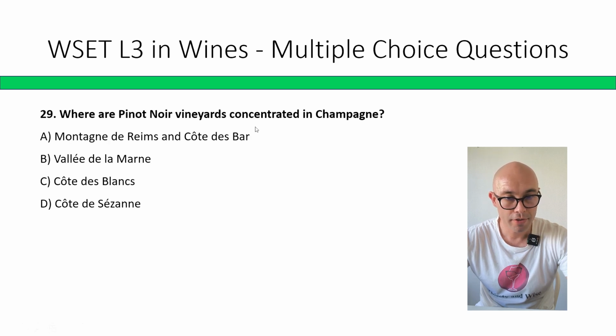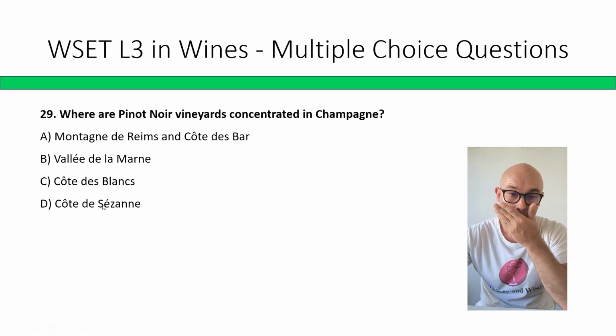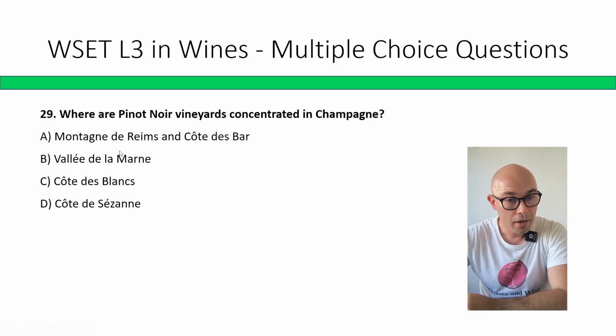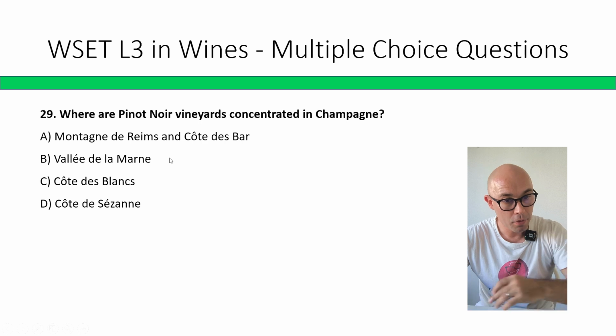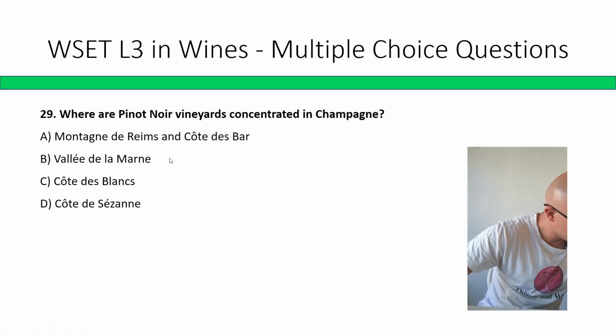Where are Pinot Noir vineyards concentrated in Champagne? Montagne de Reims, Côte des Bar, Vallée de la Marne, Côte des Blancs, Côte de Sézanne. Pinot Noir. I would say A, Montagne de Reims and Côte des Bar. Let me just check.